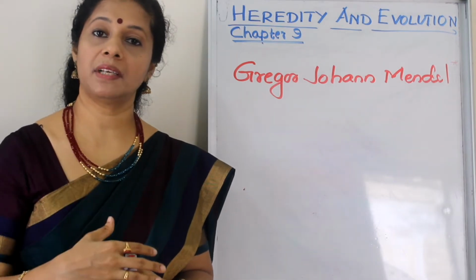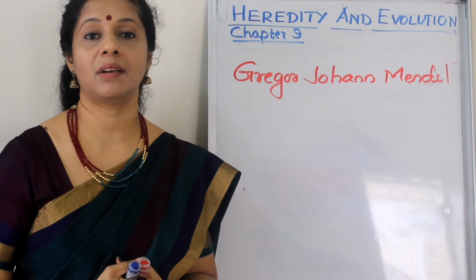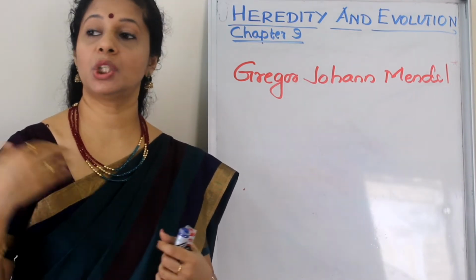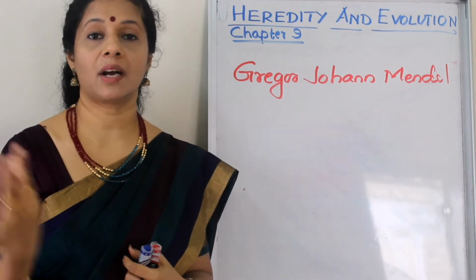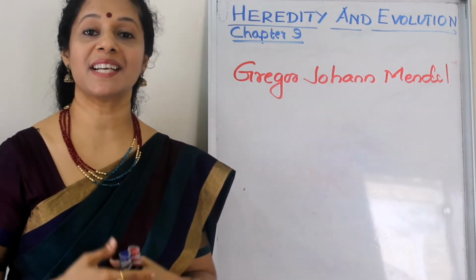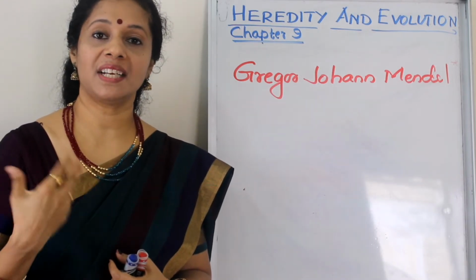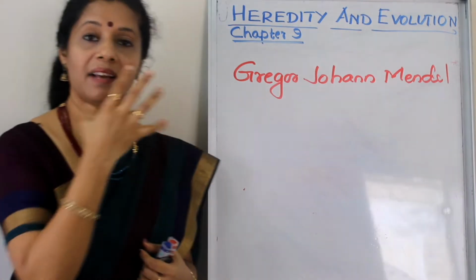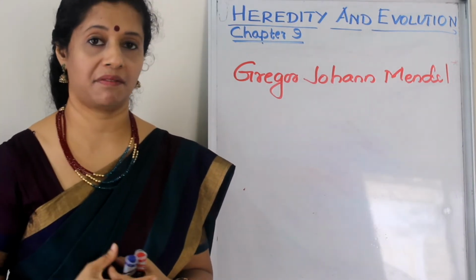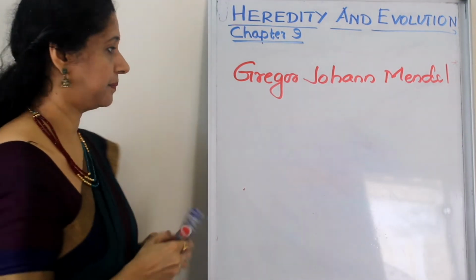So he took up the job of a monk or a priest and he started working in one of the monasteries or the church. He had 2 acres of garden around his church where he started doing his experiments. It was called his experimental garden. He was very much interested in doing experiments in agriculture. He had a farming background. He wanted to do something better or something new in that field. So he chose a type of plant called a garden pea.